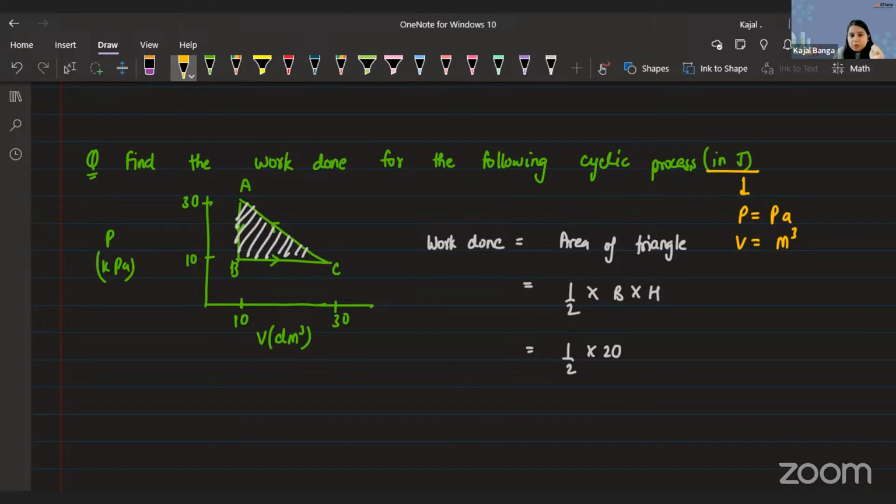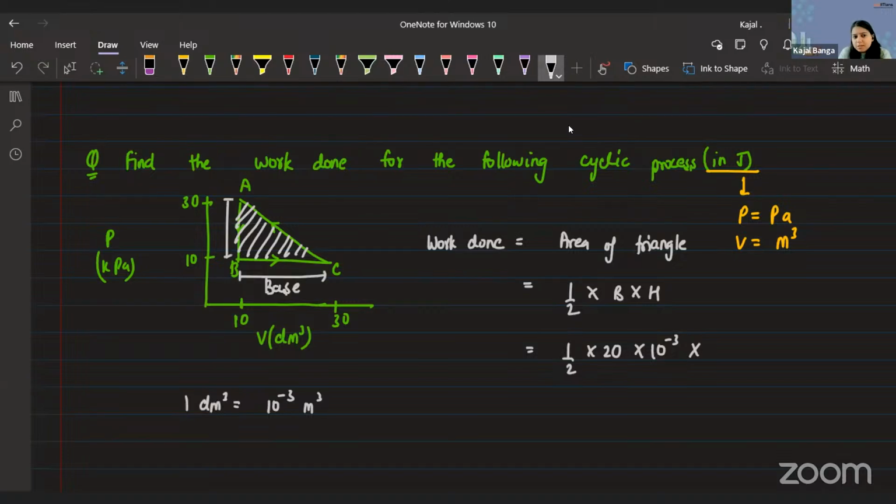And you know this relation between decimeter cube and meter cube. So we say 1 decimeter cube is equal to 10 to the power minus 3 meter cube. And that is exactly what I'll be putting over here, into 10 to the power minus 3. Now, this is my base. In short, I can say this is my base, BC. Now, height, if I'm talking about, that would be AB, because definitely I can say it is a right angle triangle. That's correct. So height is AB.